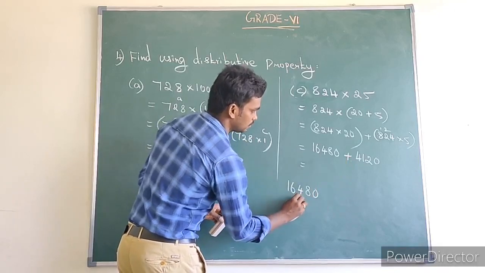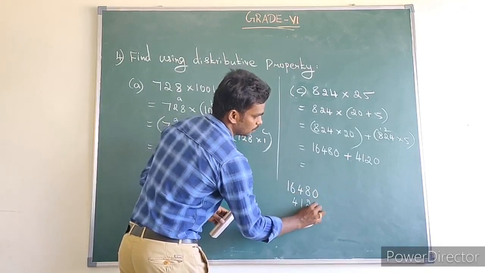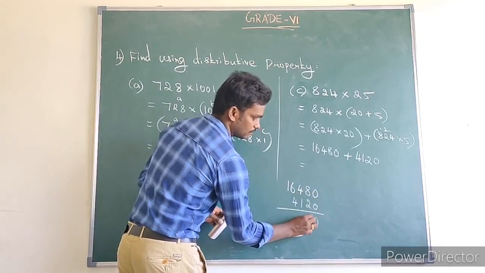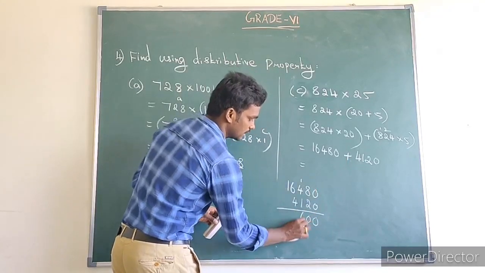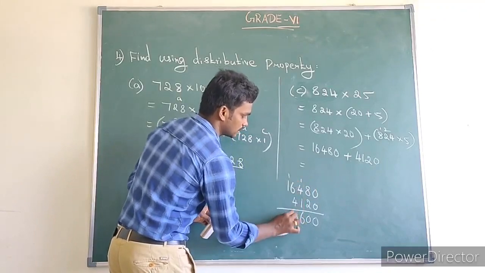So 16480 adds up with 4120. We can add: 0, then 6, then 10 remaining 1, then 2.